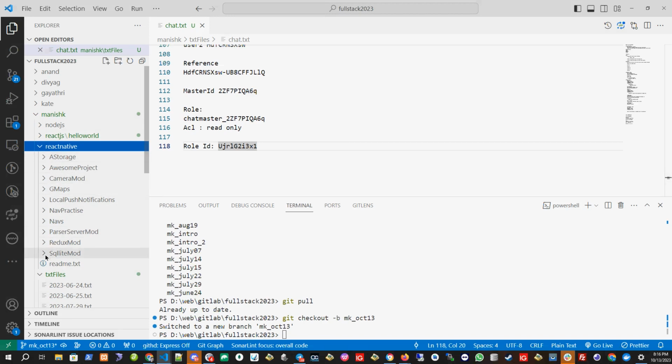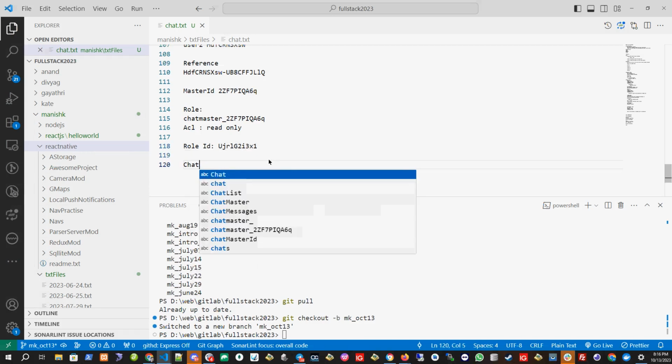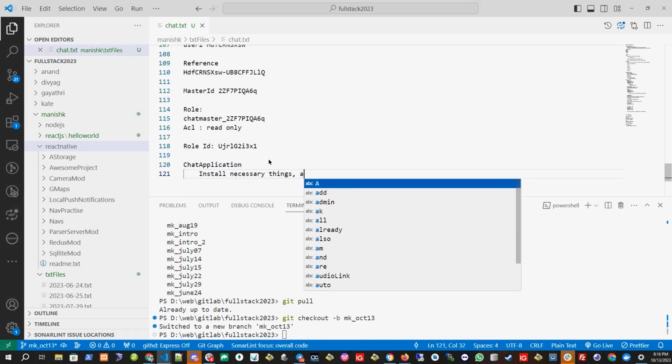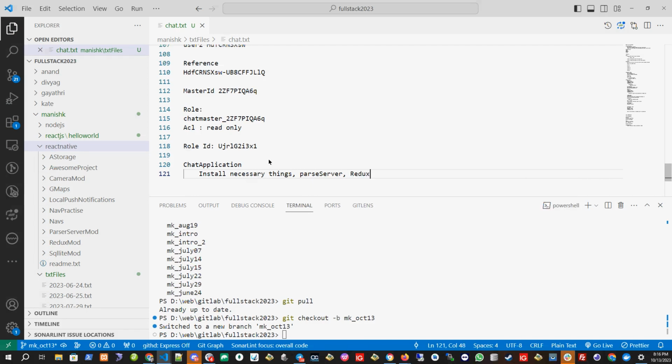So create a new project here in your React Native. Maybe you can name it chat application. And at least install all the necessary things like Parse Server and Redux and whatever is needed in Expo. Start a new project, install Expo.